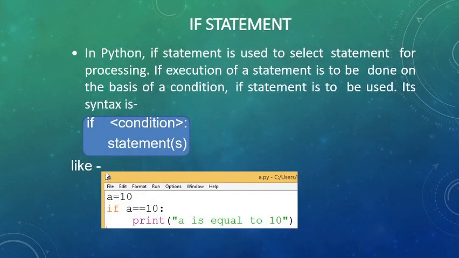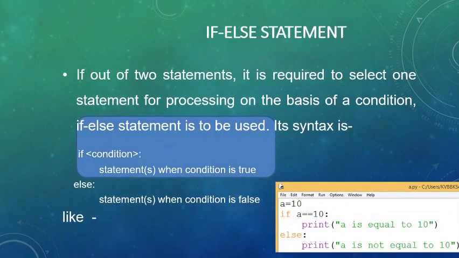Now coming to the most important, the selection statements. In Python there are four kinds of selection statements. First is the if statement, also called simple if. Here there is one condition, and if the condition is true, the control will flow to the body of the if part, and the output will be shown. But if the condition is false, it won't show any output. Therefore, it is called simple if, or if without else, as shown in the program given below.